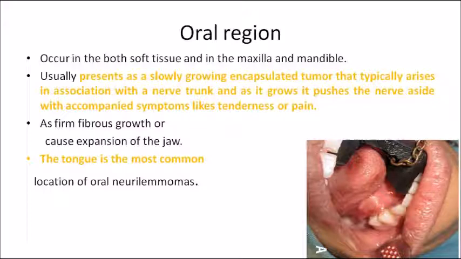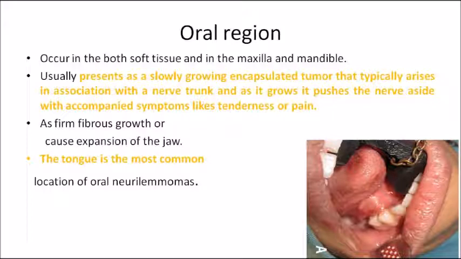And how does it appear? It appears as a slow growth, but it is an encapsulated tumor that typically arises in association with the nerve trunk, and as it grows it pushes the nerve aside with accompanied symptoms like tenderness or pain. So note down the sentence, very, very important. How does it clinically appear? It shows a slow growth pattern.